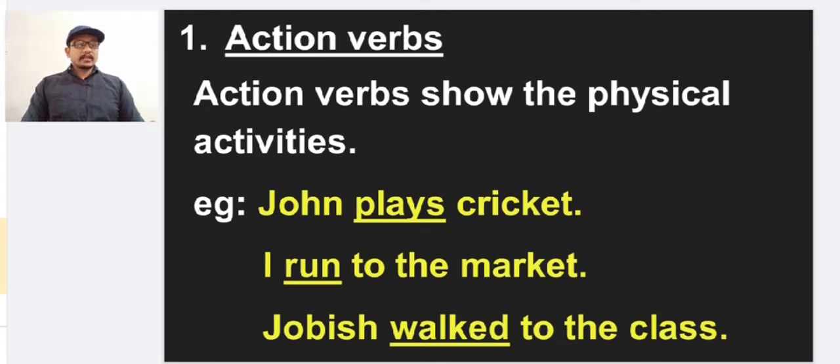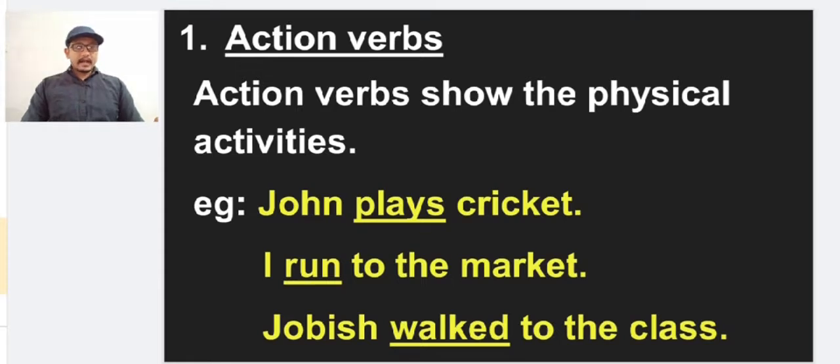John plays cricket. Here John is the person doing the action and his action is plays. So plays is the verb in the sentence and playing is the physical activity, so it can be called an action verb. I run to the market. I is the subject doing the action and the action is run. So run is the verb in the sentence and it shows a physical activity. That's why run can be called an action verb.